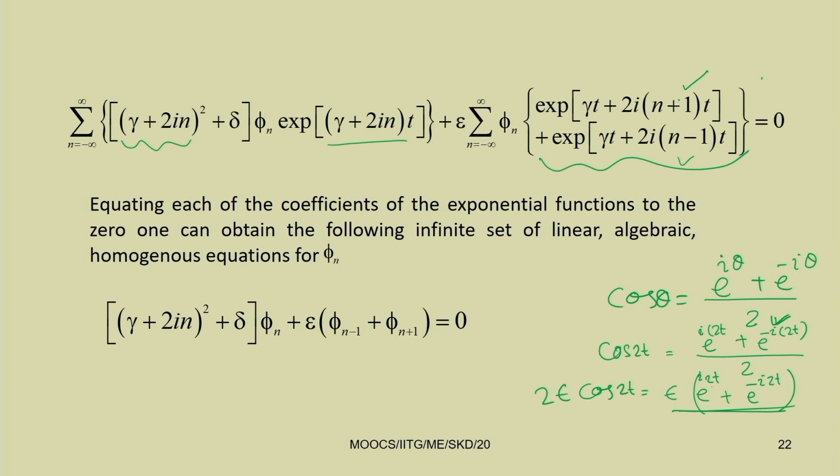We have to take a lower term here to have the same exponential form. If we take, for example, the mth term, then we take n equal to m minus 1, so this becomes m minus 1 plus 1, which is m. Similarly, here we take n equal to m plus 1, so that this also gives rise to m.